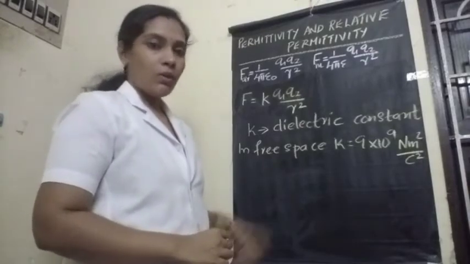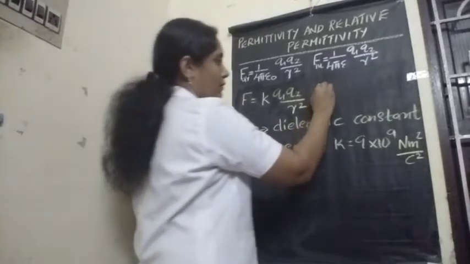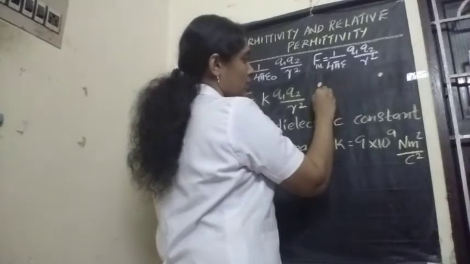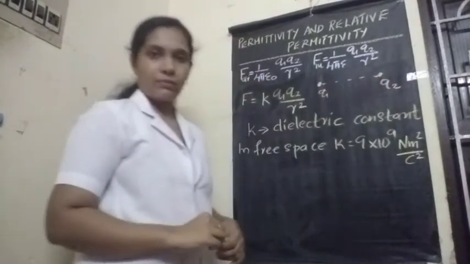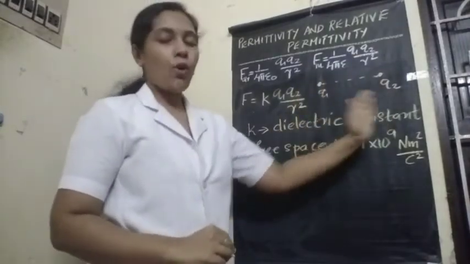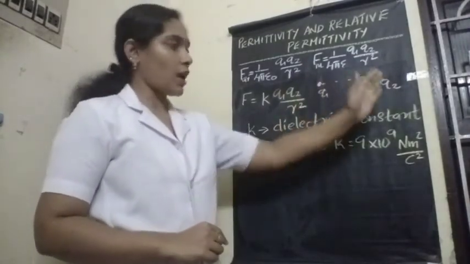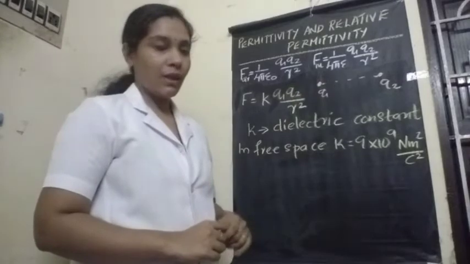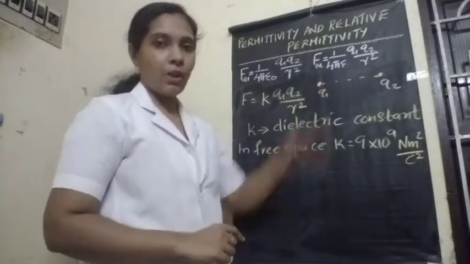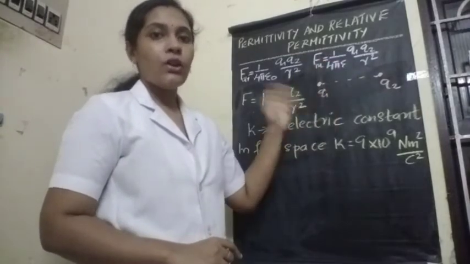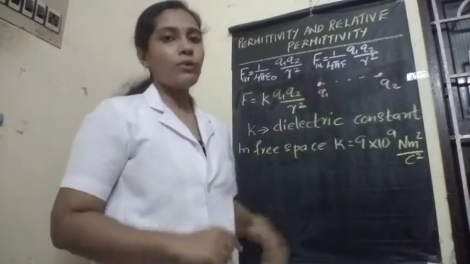Now we can see one thing. When the charges are in vacuum, that means if no medium is there in between the charges Q1 and Q2, they can exert maximum force on each other because nothing is present here to absorb the effect of charges.